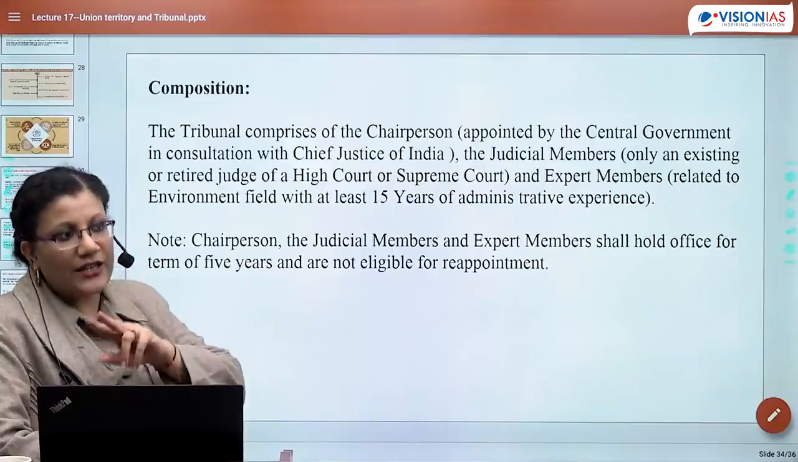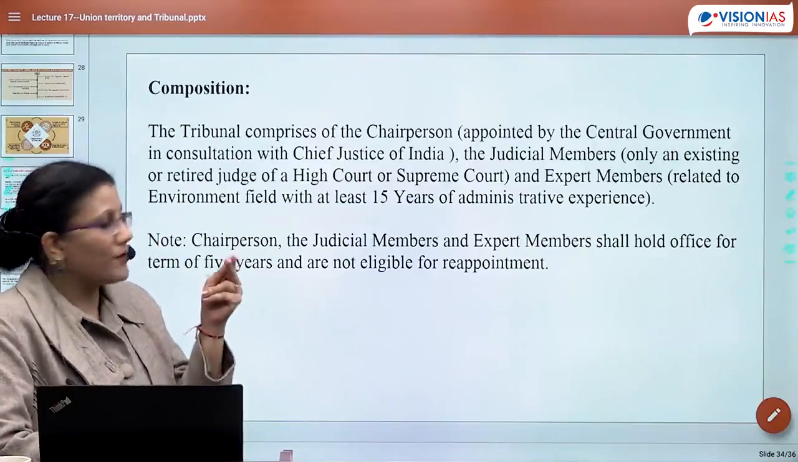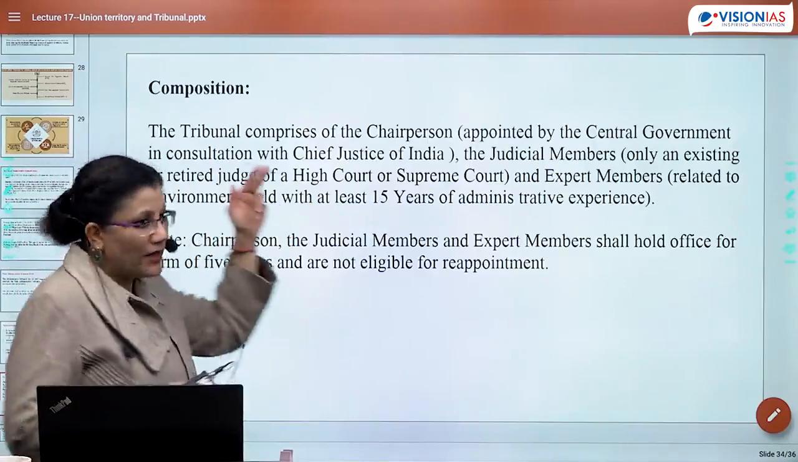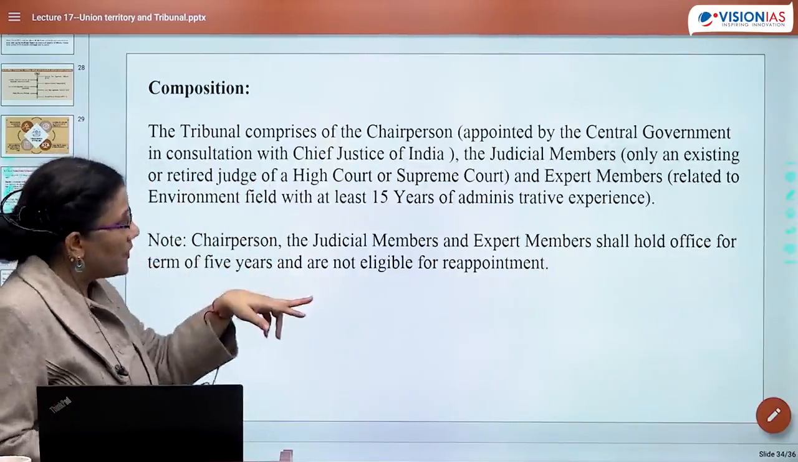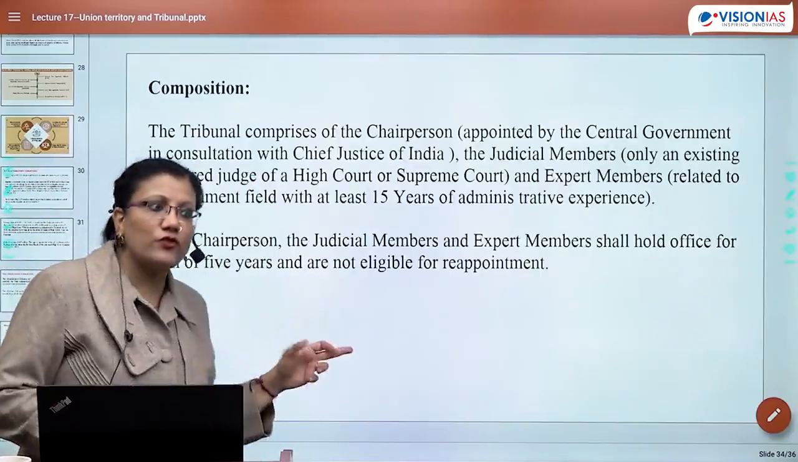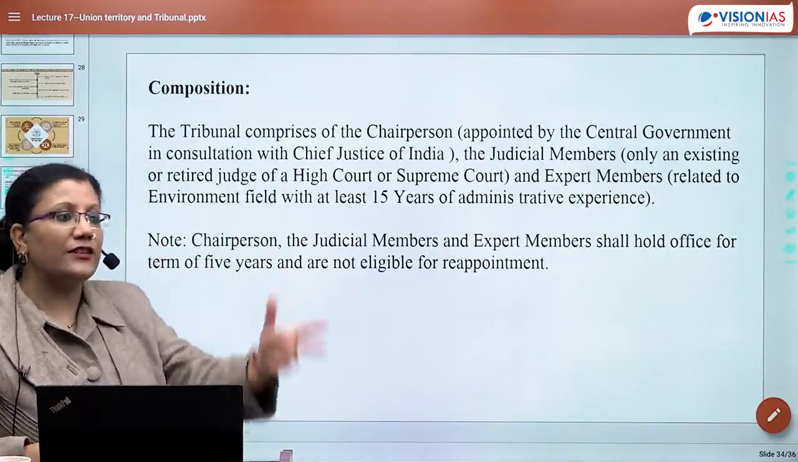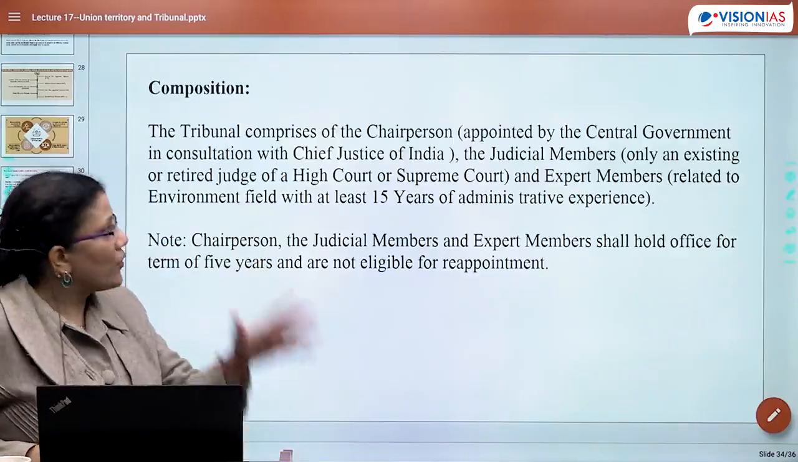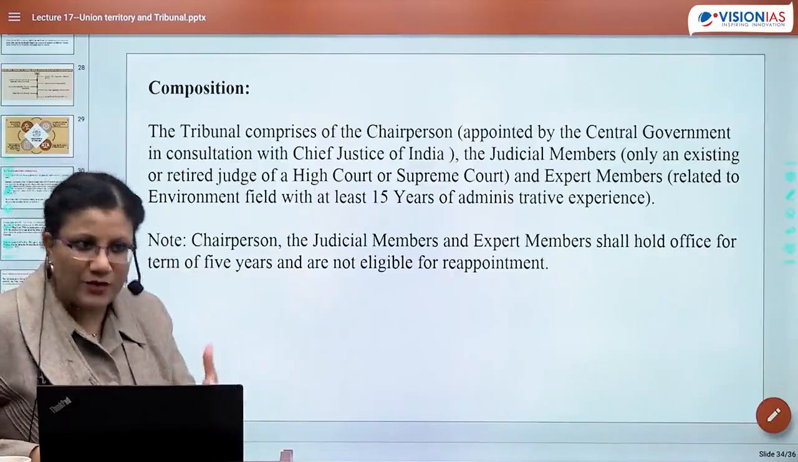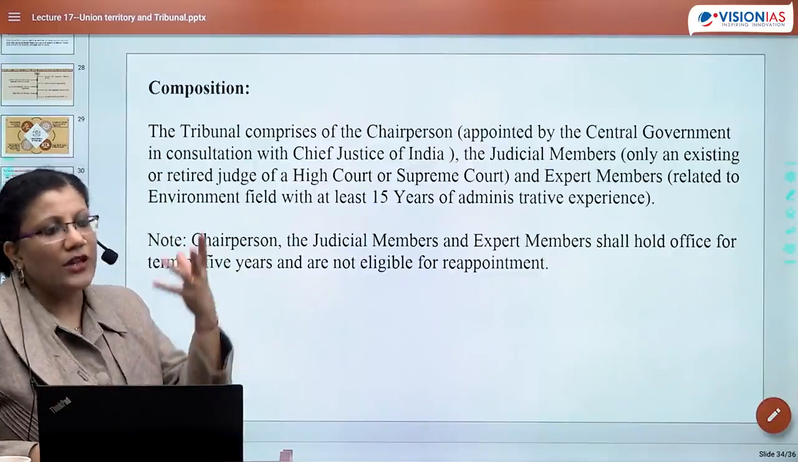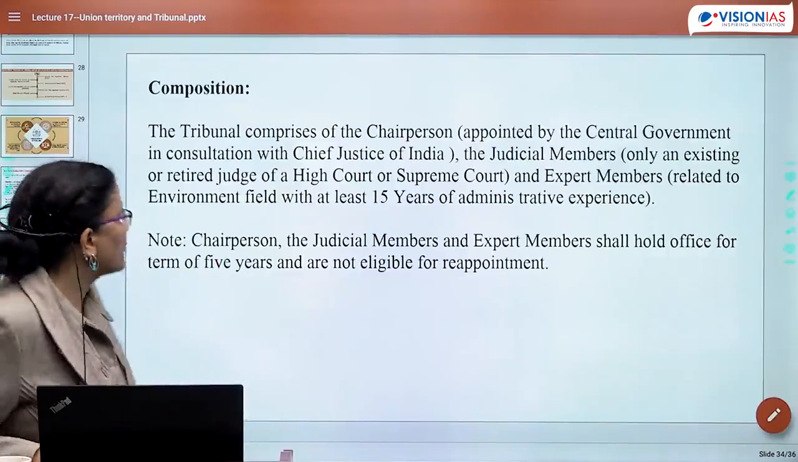This means in NGT, the Supreme Court idea will come up. For CAT, it was only about high courts. So here the judicial member could be only an existing or a retired judge, right? And expert members are related to the environment field, because they have to be domain experts. These domain experts will have 15 years of administrative experience. So in NGT, there would be a chairman, judicial members, and experts. Experts with 15 years experience, judicial members being sitting or retired judges of the Supreme Court or High Court.